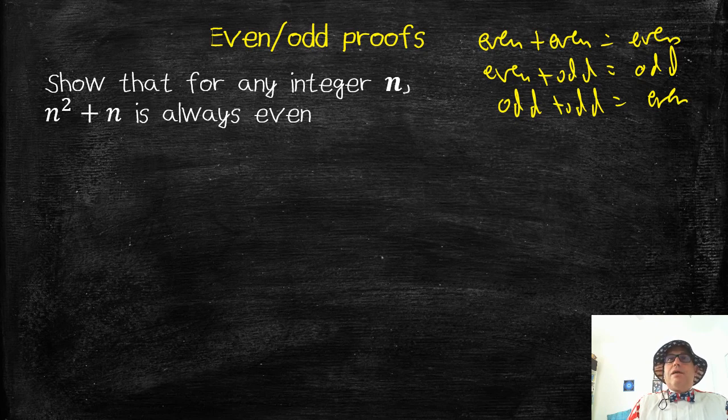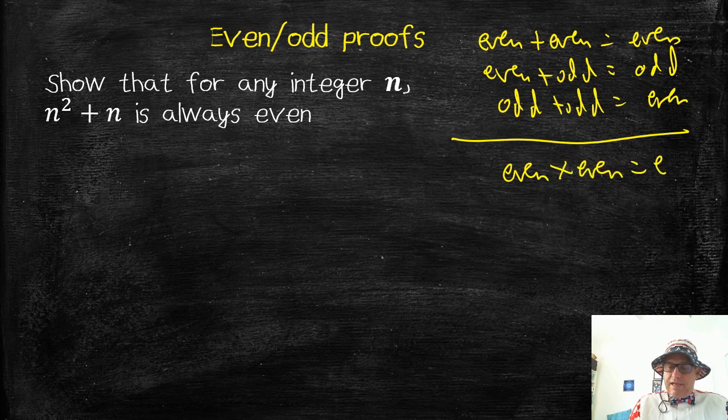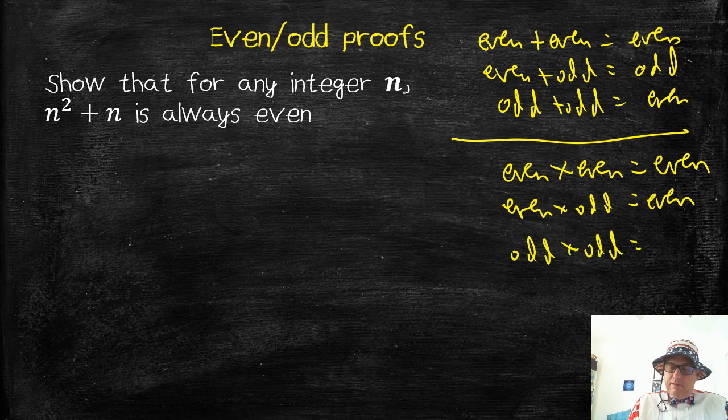Okay, so that's adding. What about when I multiply? Well, even times even, 2 times 4 is 8, that's even. Okay, even times odd, 3 times 2 is 6, 3 times 4 is 12, is even, and odd times odd is odd, isn't it? Okay, so again, these are some facts we learned about arithmetic way back in primary school, but we can use these to prove some things.